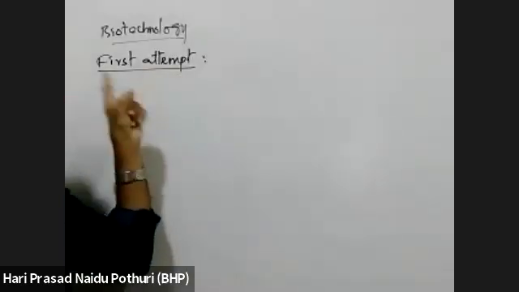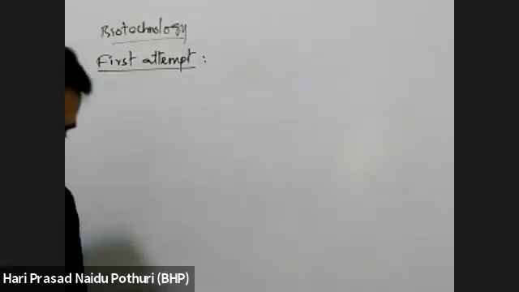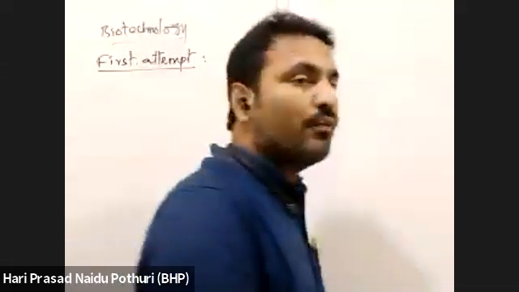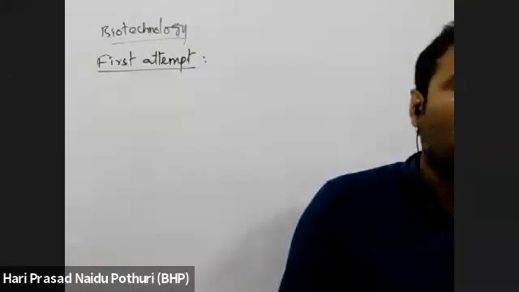The second one is very important, which was done in the first attempt. What is an important feature or character of an rDNA? It has a selectable marker. What is a selectable marker? It is used to identify the expressed properties.